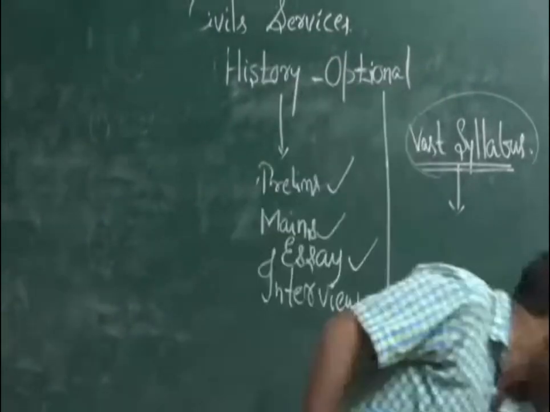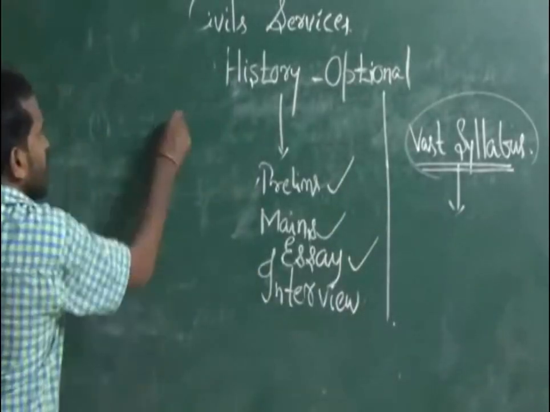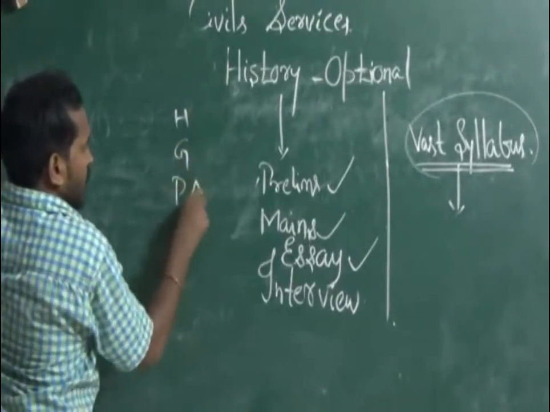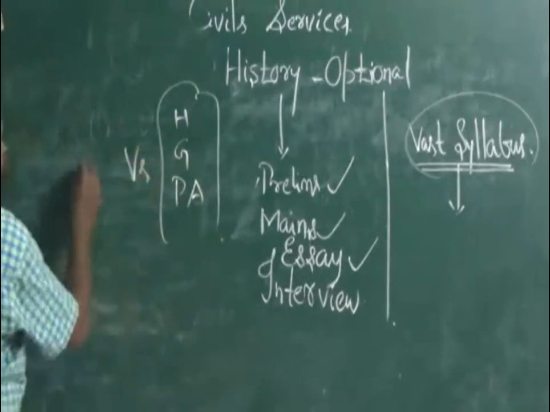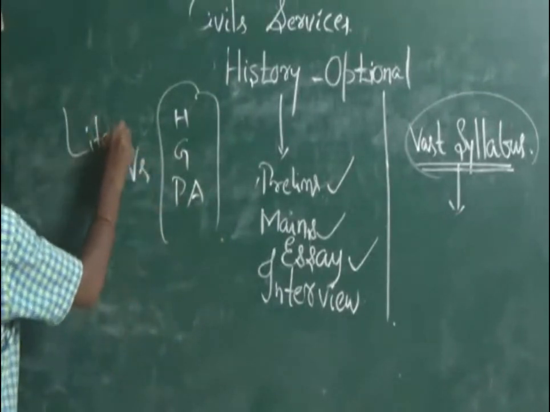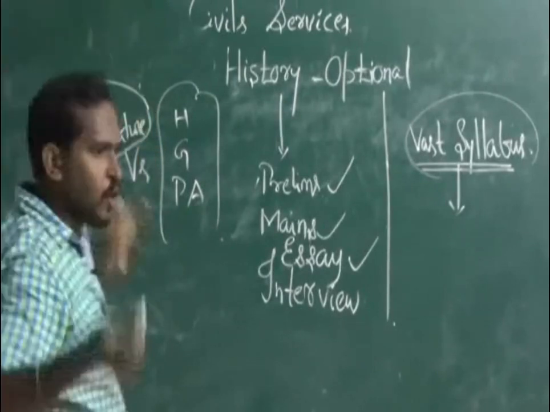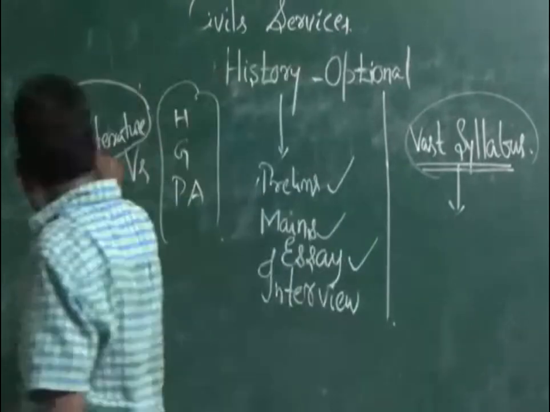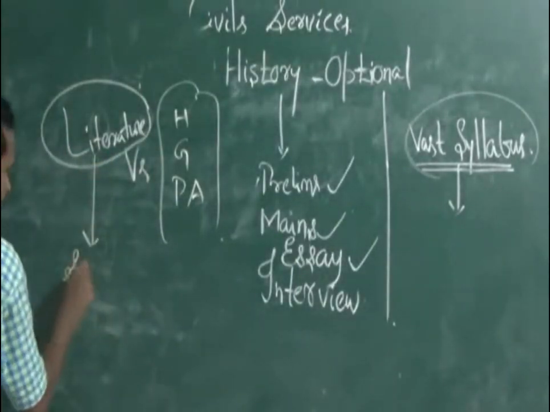Okay, see, one thing I will tell. History, geography, public administration, all these optionals, if you compare them versus the literature optionals, see, I won't criticize any optional. When you see this one, this is stock knowledge.